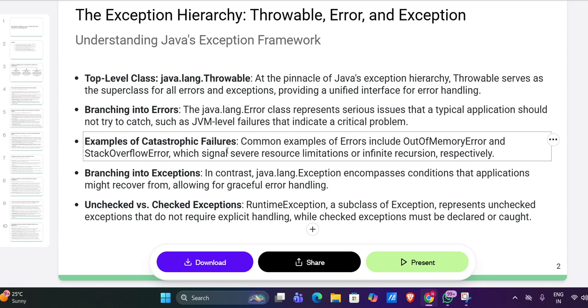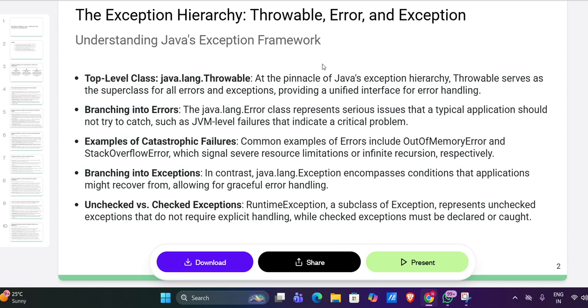Now we move to the hierarchy, the family tree. Everything starts with a parent class called Throwable. It has two children. Error: these are catastrophic system failures, for example out of memory and stack overflow. You cannot catch these. The app will die. Exception: these are problems your program can handle. So the exception handling hierarchy is Throwable, Error and Exception.